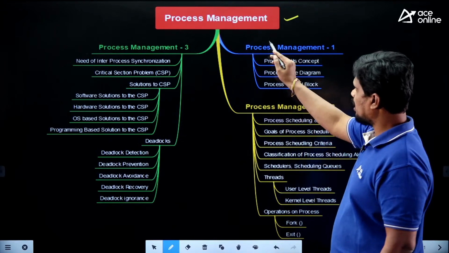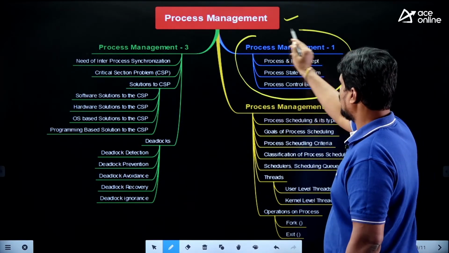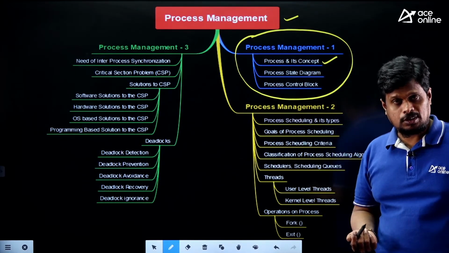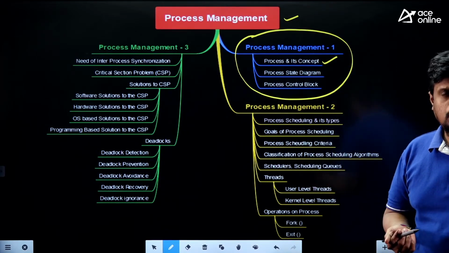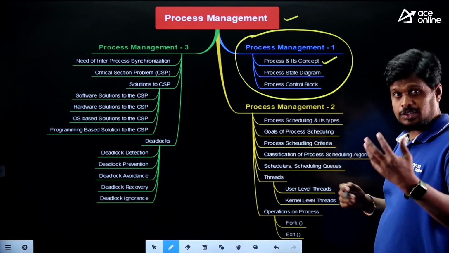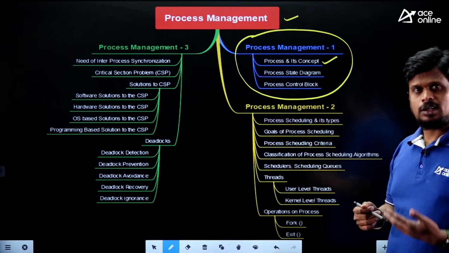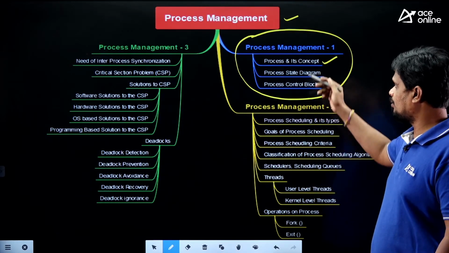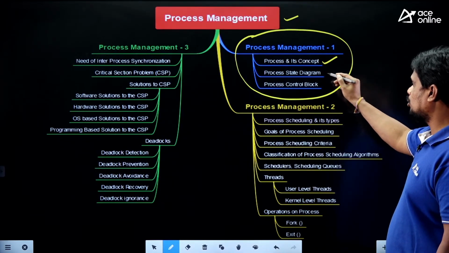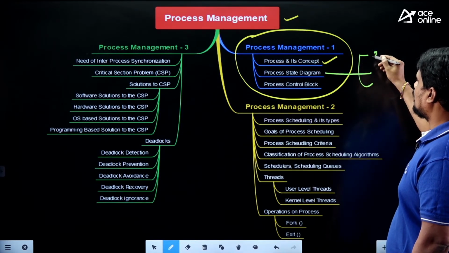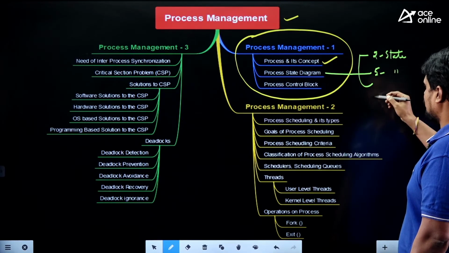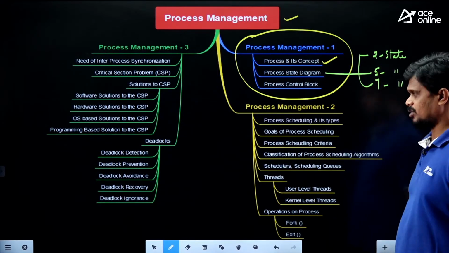The first part is process management 1, in which we can discuss what a process is and its concept, what you mean by process, what the difference between process and program is, and what the various attributes of a process are. Process image, like stack section and heap section, we have discussed in our classes. And then the process state diagram: the 2-state diagram, the 5-state diagram, and the 7-state diagram also we have discussed.